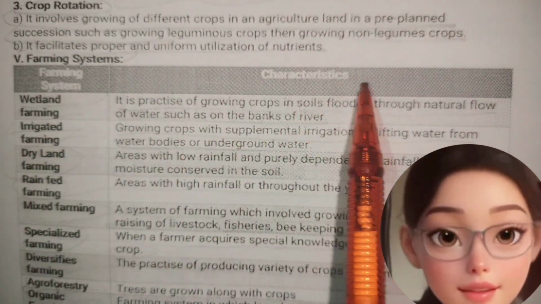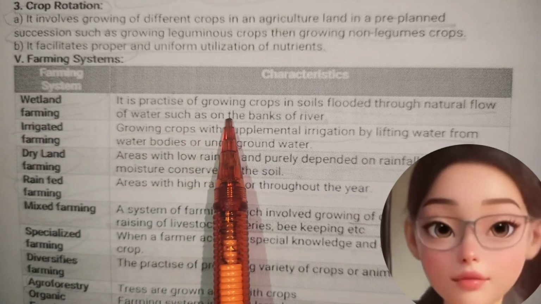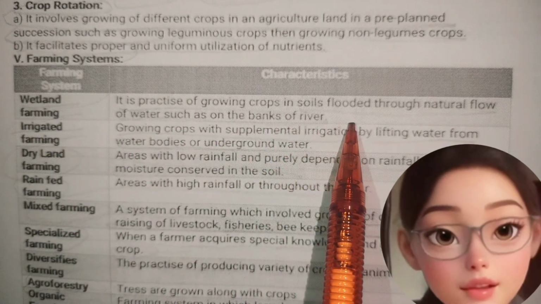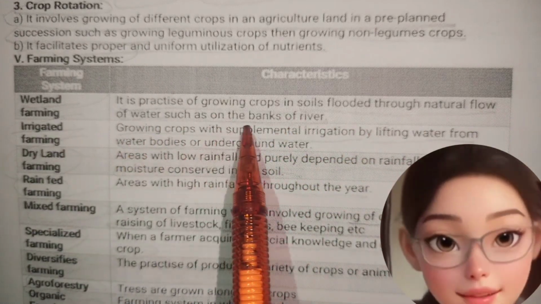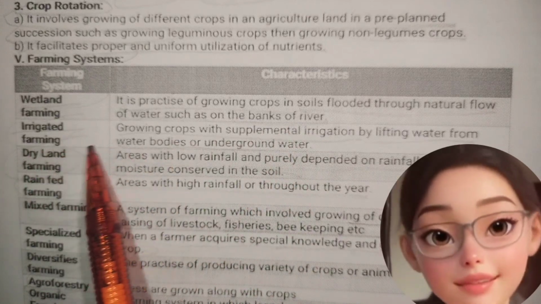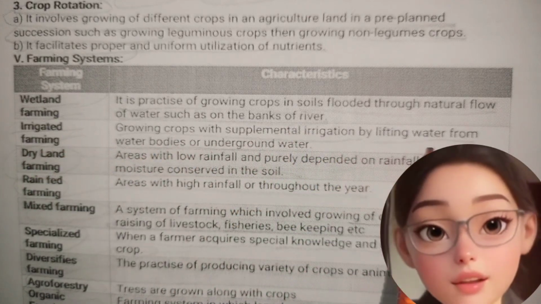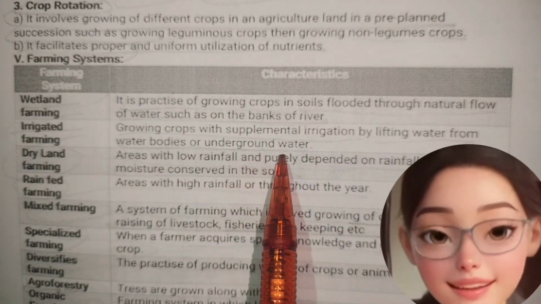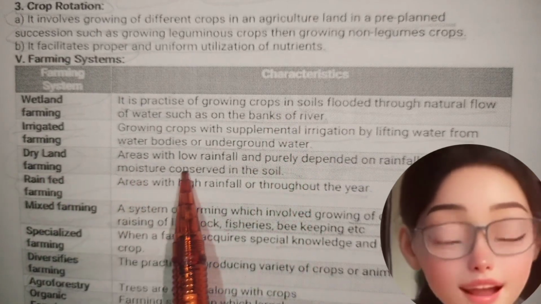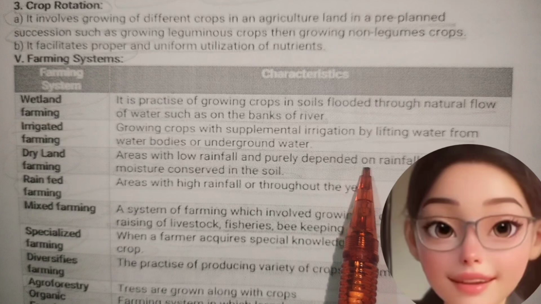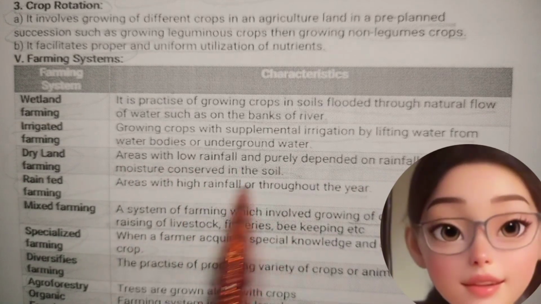Farming system characteristics. Wetland farming is the practice of growing crops in soil flooded through natural flow of water, such as on the banks of a river. Irrigated farming: growing crops is supplemented by irrigation, by lifting water from water bodies or underground water. Dry land farming: areas with low rainfall and purely dependent on rainfall and moisture conserved in the soil.